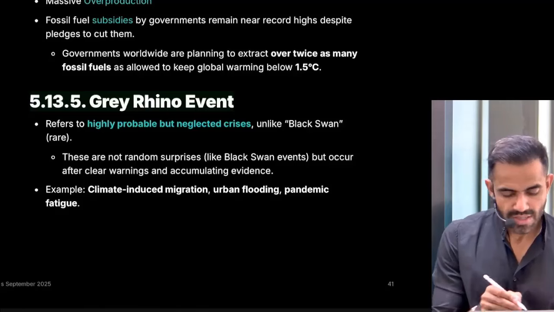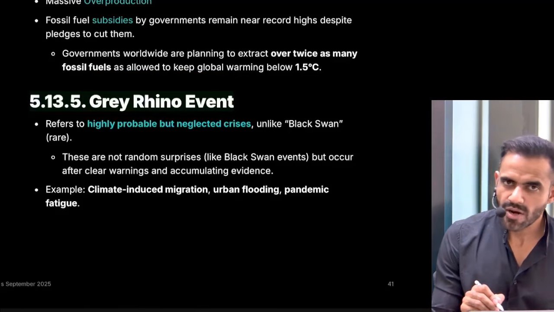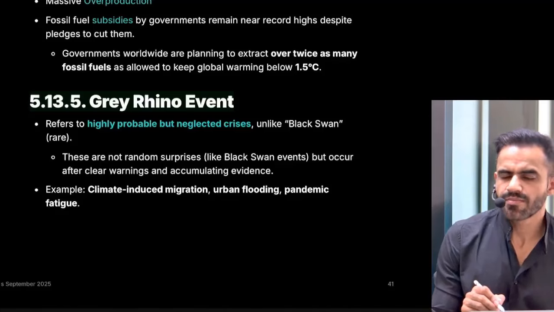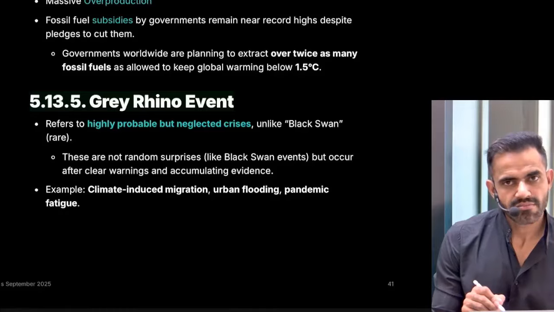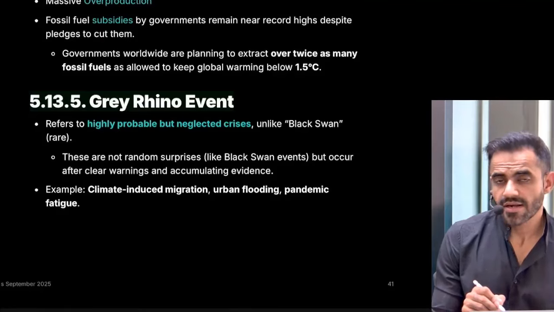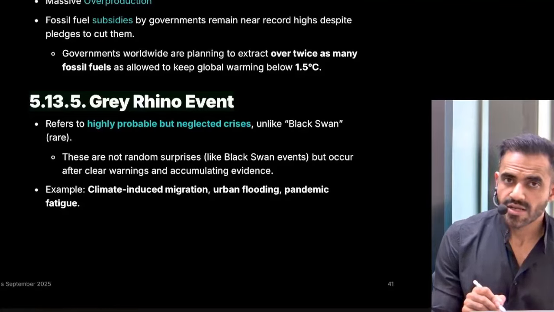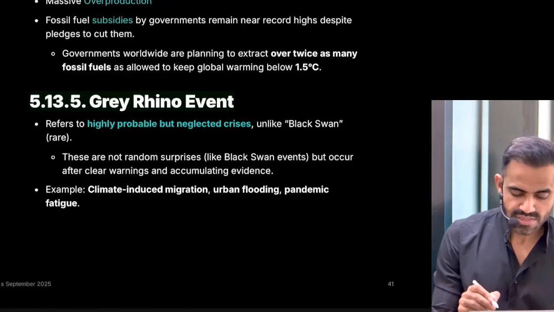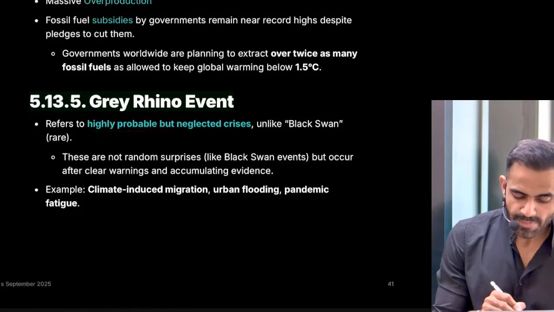Okay, so gray rhino event reflects those events which are bound to happen. Everyone knows that they will happen, but still we choose to ignore them. For example, if we are not focusing on the drainage system in urban area, there will be risk of urban flood. Everyone knows that. If we are involved in deforestation, it will lead to landslide, it will lead to a lot of other issues. Everyone knows that. Still, we choose to ignore that. So this is reflected as gray rhino event. It refers to highly probable but neglected crisis.